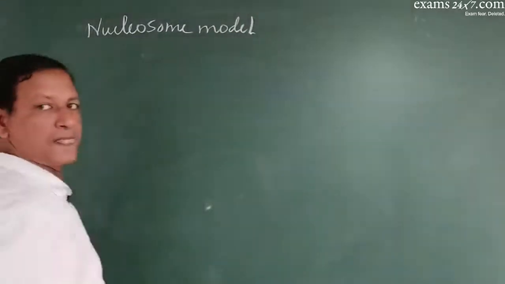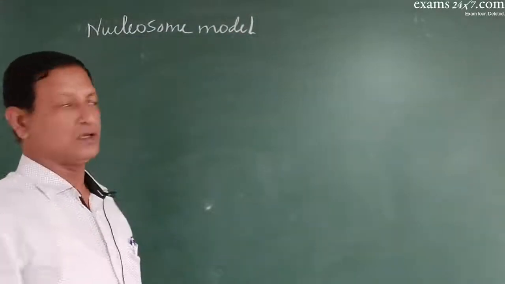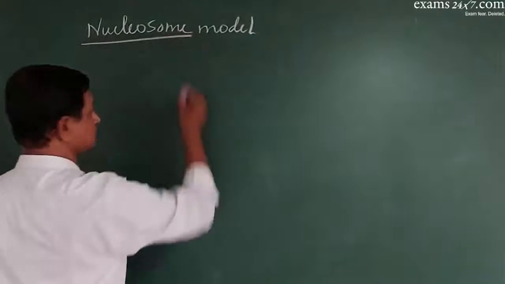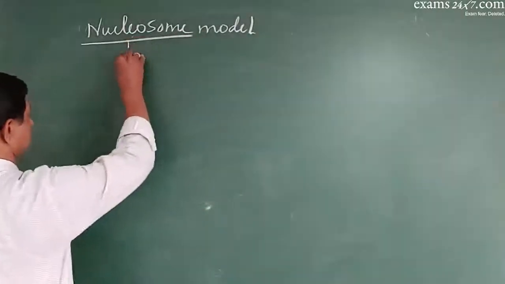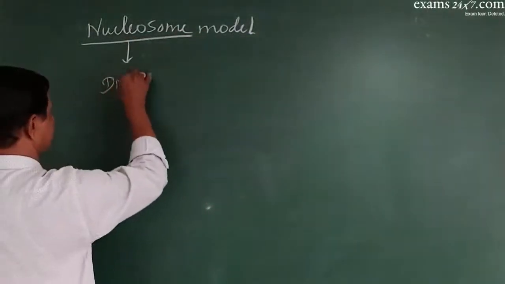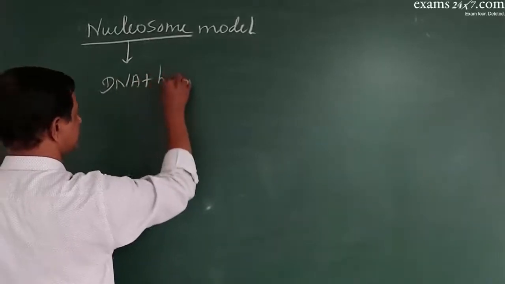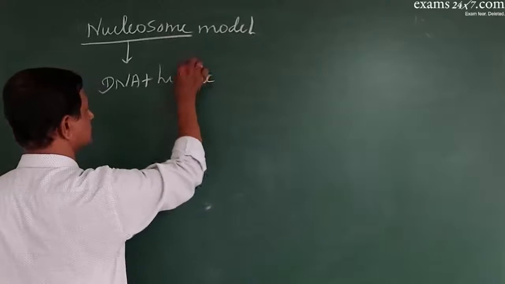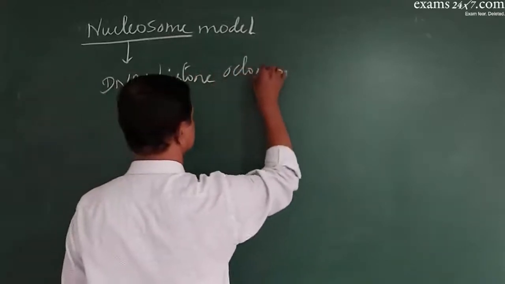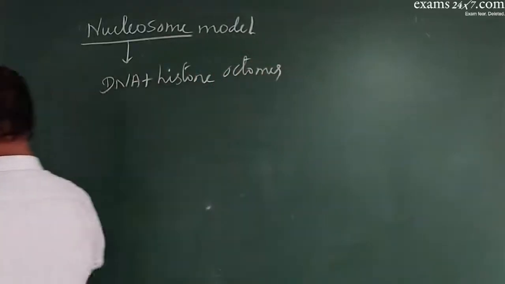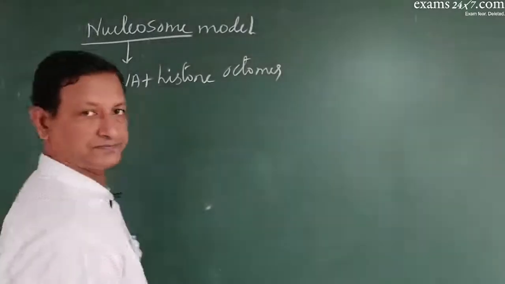the nucleosome model. Nucleosome model. What is a nucleosome? A nucleosome is a combination of DNA plus associated histone octamer.